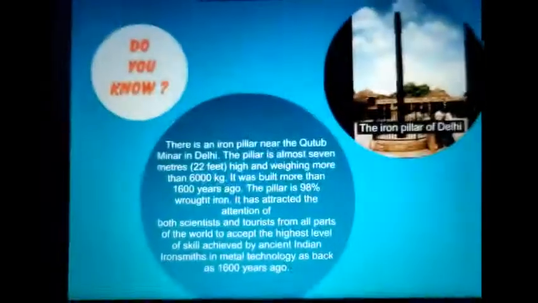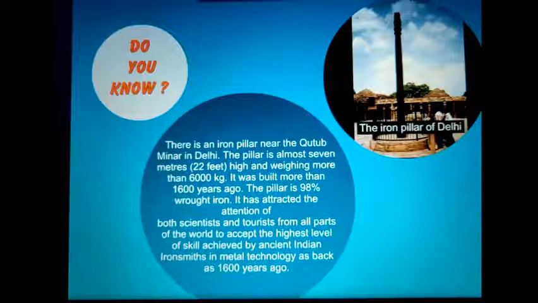Do you know, there is an iron pillar near the Qutub Minar in Delhi. The pillar is almost 7 meters, 22 feet high and weighs more than 6,000 kilograms. It was built more than 1600 years ago. The pillar is 98% wrought iron. It has attracted the attention of both scientists and tourists from all parts of the world, who accept the highest level of skill achieved by ancient Indian ironsmiths in metal technology as far back as 1600 years ago.